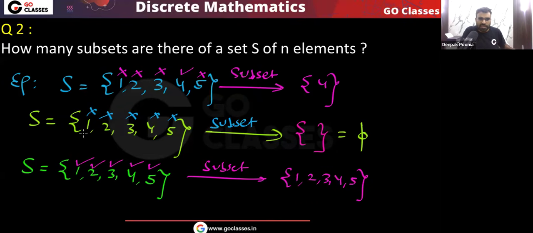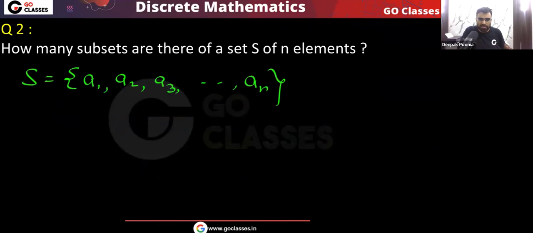So remember, when I create a subset of any set, then for every element of this set, I need to decide: do I want to take this in the subset or not? So every element of set S has two choices when you create a subset.